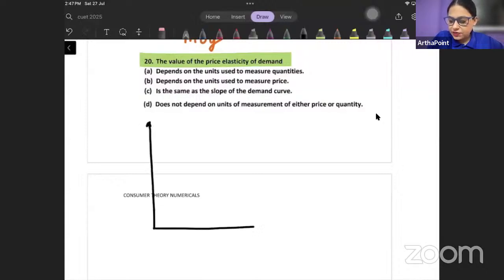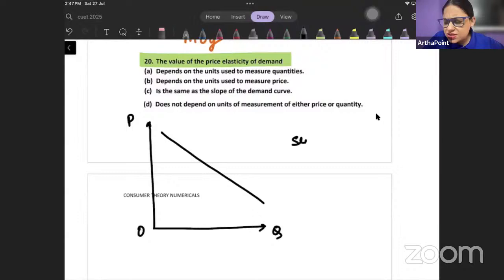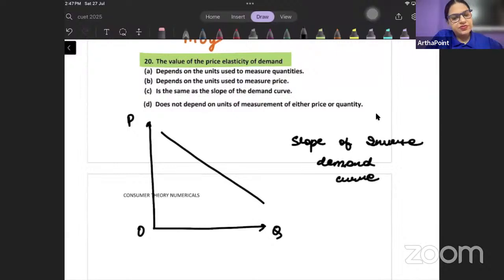This is my demand curve. पहले तो remember we always draw inverse demand curve, है ना? तो inverse demand curve में I'm taking price here and quantity here. So what is the slope of this inverse demand curve? क्या slope होगा? We know perpendicular by base. So it is going to be this divided by this.